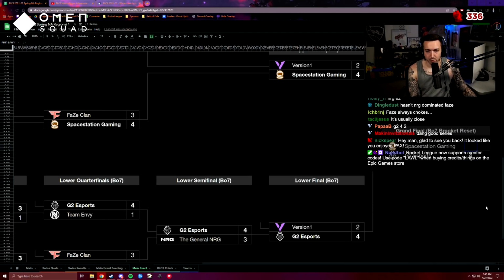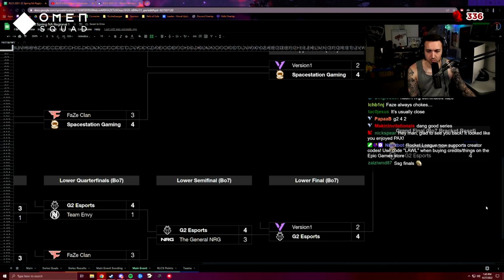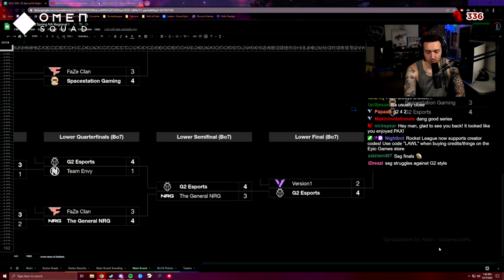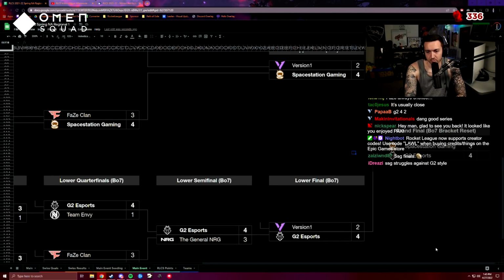I think G2 wins the first one in a nail biter. And then this one I think is a coin flip, honestly. Anytime you get to this part of the bracket, top 4, top 5, or top 6, I should say, any top 6 scenario is just how they plan on the day. That's why it's so hard to do these predictions, because I ultimately just haven't seen any of these teams play. My predictions would obviously change throughout the day, but I think G2, if they make it to the grand final, will actually probably close it out.